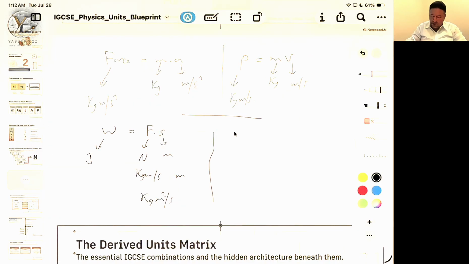And if we are going to speak about pressure, pressure is the normal force acting per unit area. What is the unit of force? It is Newton. What is the unit of area? It is meter squared. What is the unit of pressure? Pascal, capital P, small a.